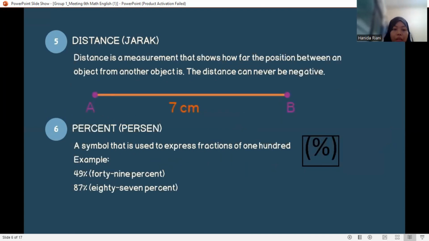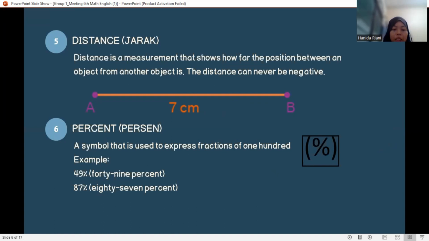5. Distance, which means in Indonesian is jarak. Distance is a measurement that shows how far the position of an object from another object is. The distance can never be negative.